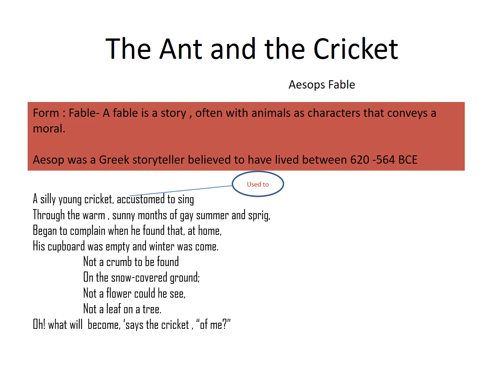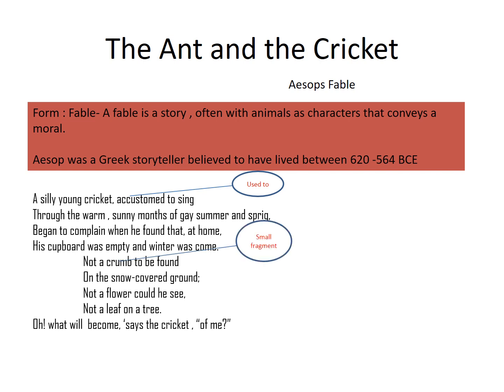Now he started complaining, he started worrying when he saw that at his home his cupboard, his entire kitchen, is empty and winter has arrived. So the cricket, who was used to singing throughout pleasant weather, throughout summer and spring, now started worrying when there was no food at home at all.